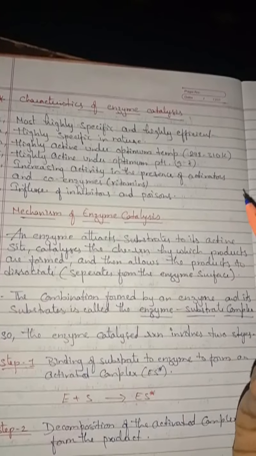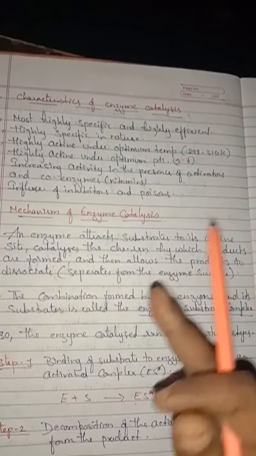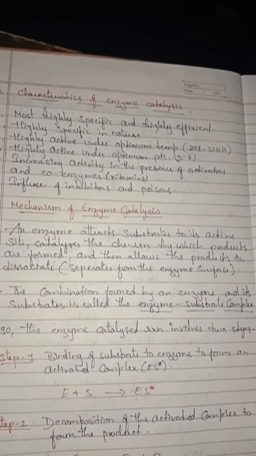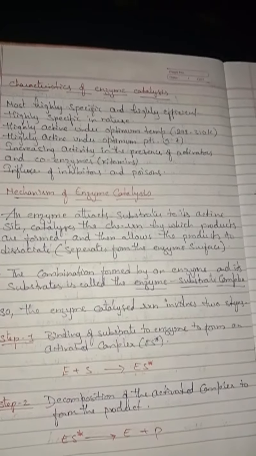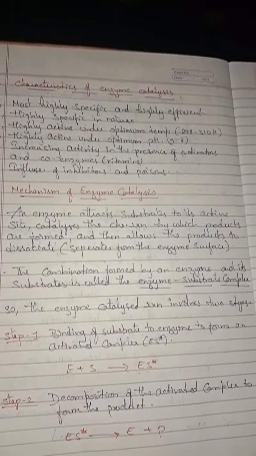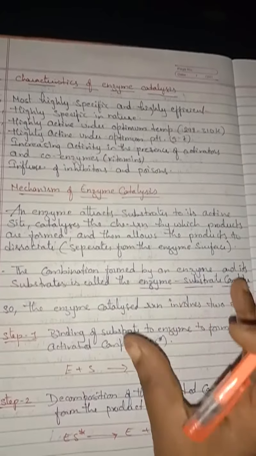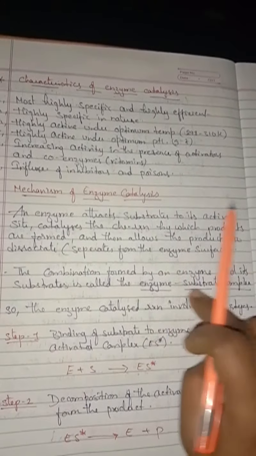After the formation of the product, they both will again dissociate, that means they will be separated. The combination formed by an enzyme and its substrate is called the enzyme substrate complex. Complex means when the enzyme and the substrate combine together, that form is called enzyme substrate complex. So the enzyme catalyzed reaction involves mainly two steps.